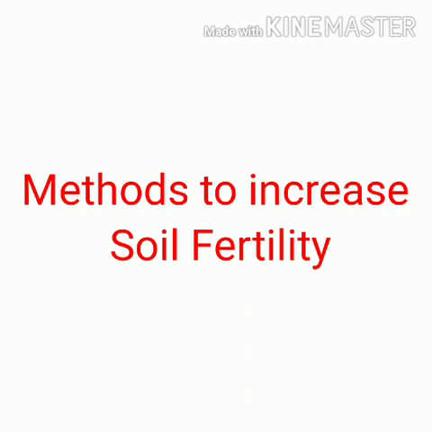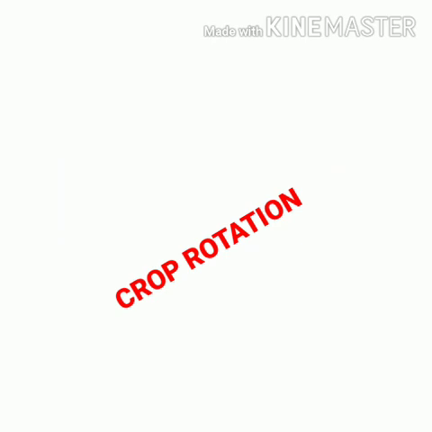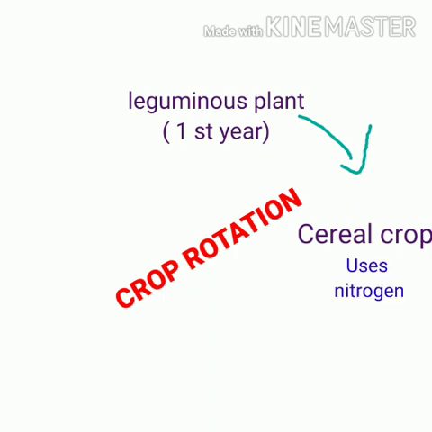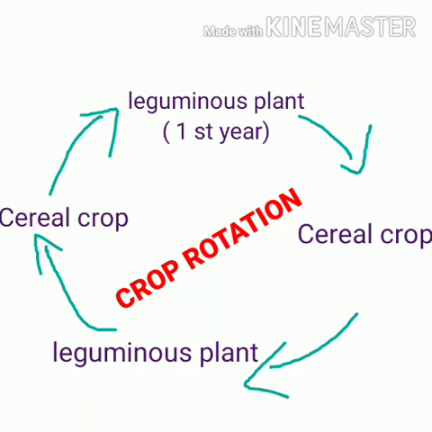One more method to retain the soil fertility is crop rotation. In this, different crops are cultivated alternately so that the soil can retain its fertility. For example, in the first year they will cultivate a leguminous plant that fixes nitrogen in the soil, and in the second year they will cultivate a cereal plant so that it will utilize the nitrogen. This goes on continuously, so we call it crop rotation.